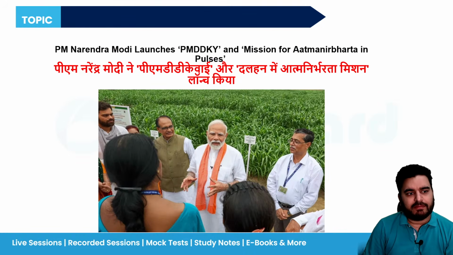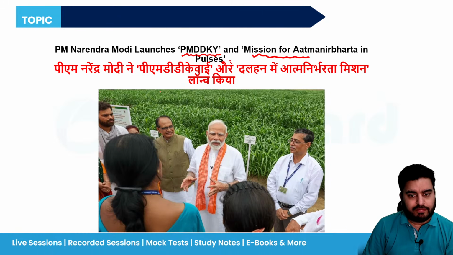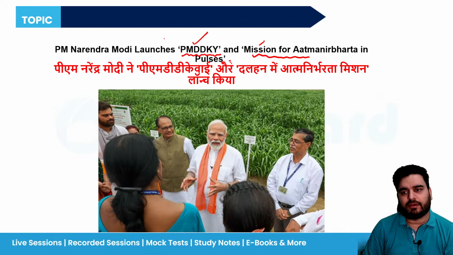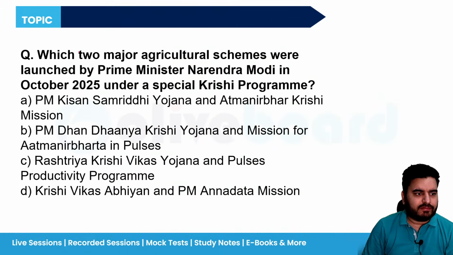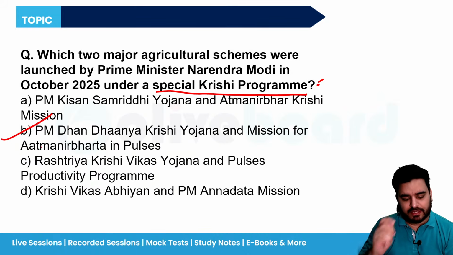So the first news is PM Narendra Modi launches Prime Minister Dhanya Dhanya Krishi Yojana and Mission for Atmanirbharta in pulses. If you have read the Union Budget this time, both of these schemes were there in the Union Budget also. Now they have officially launched these two schemes. So which two major agriculture schemes were launched by PM Modi under a special Krishi program? It is the Dhanya Dhanya Krishi Yojana and Mission for Atmanirbharta in pulses.